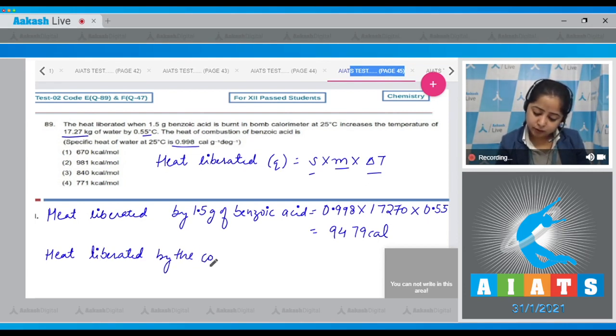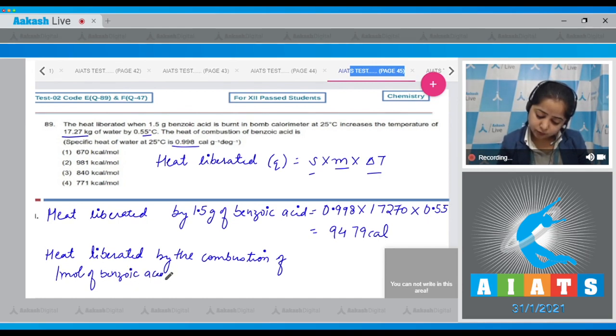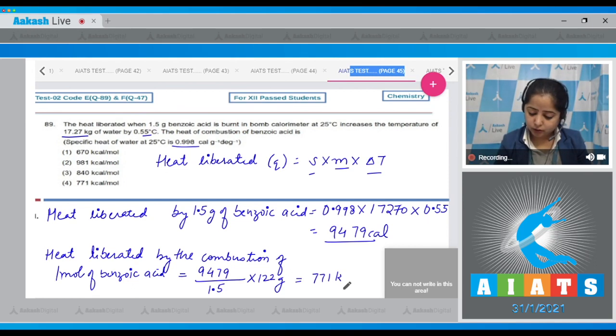Now student, so heat liberated by the combustion of 1 mole of benzoic acid is equals to, 1 mole of benzoic acid weighs 122 gram, is equals to 9479 divided by 1.5 multiplied by 122 gram, which is 771 kilocalorie per mole. That means the correct answer is option number 4.